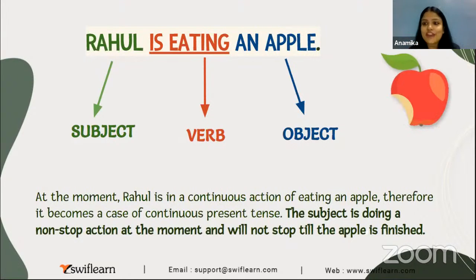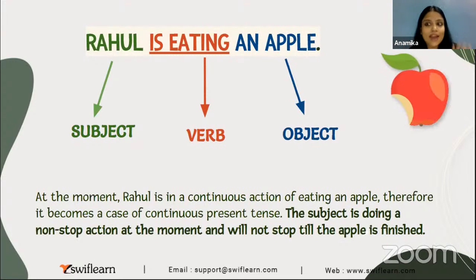Yes, the doer of any action in a sentence is the subject. जो कुछ action कर रहा होता है ना, उसको हम कहते हैं subject. What is the verb? I told you, the action words. And what is the object in any sentence? The receiver of that action. Subject ने एक action किया, उसका impact जिस चीज पर गया, उसको हम बोलते हैं ऑब्जेक्ट इन दैट सेंटेंस.